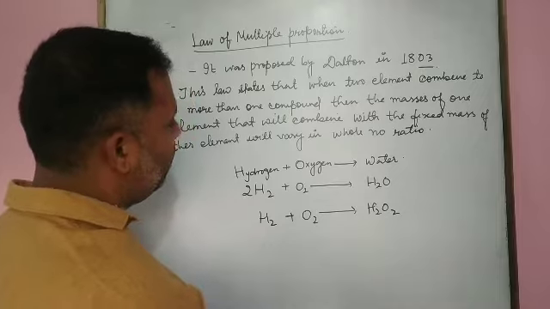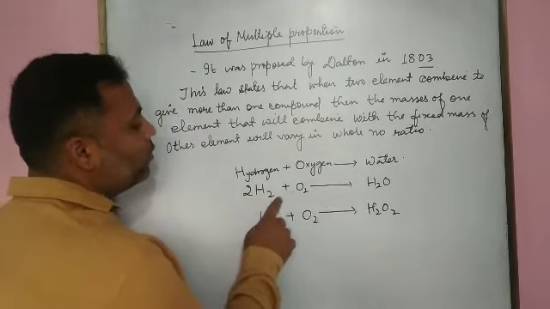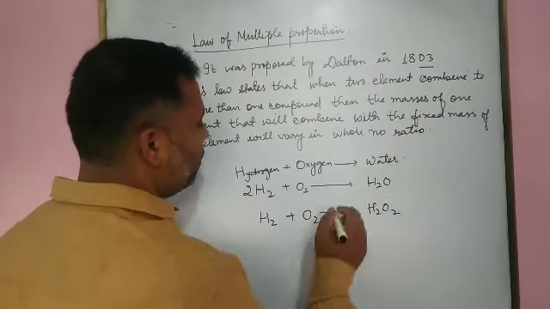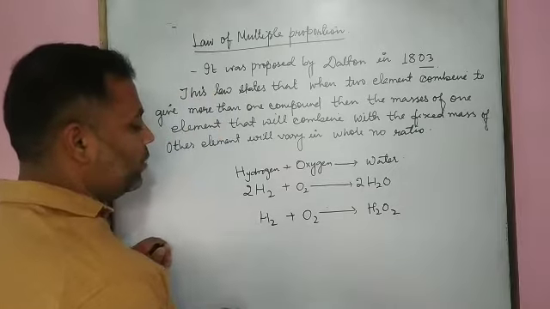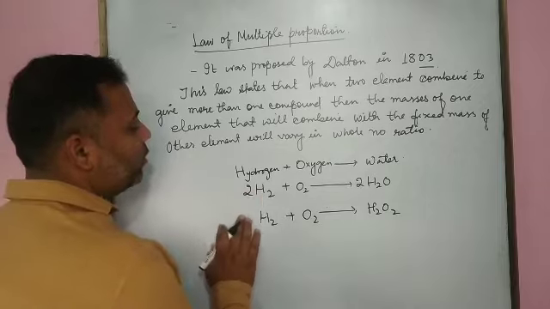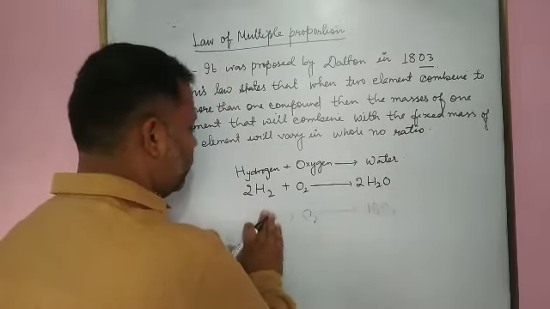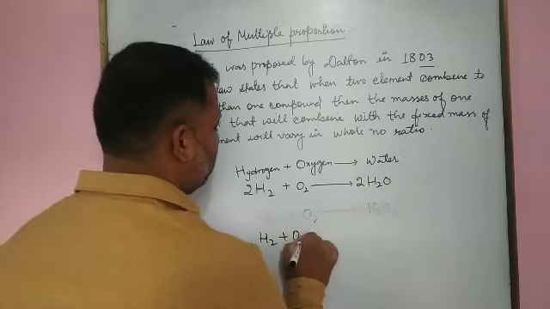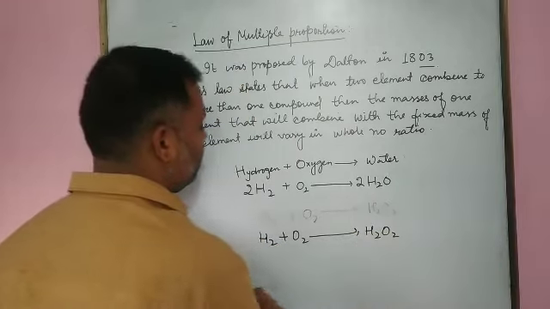Here, we are taking 2H2 plus O2 to give 2H2O. But for simplicity, we can write H2 plus O2 to give H2O2.